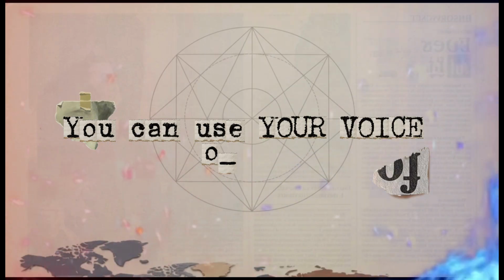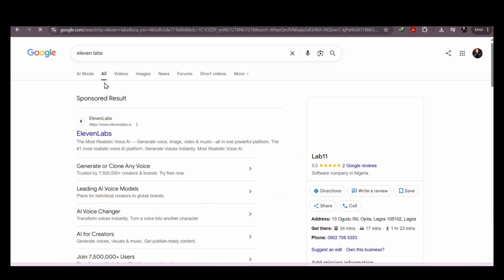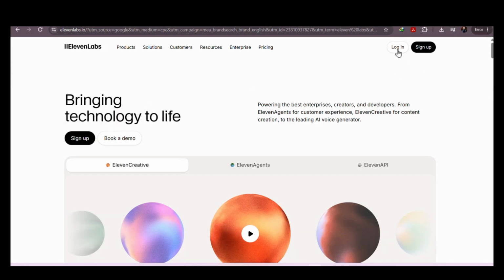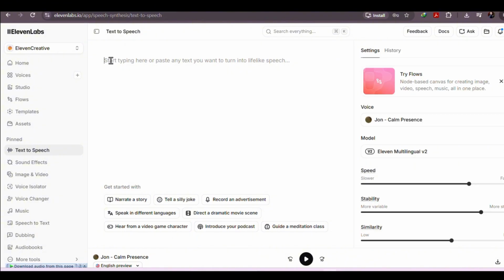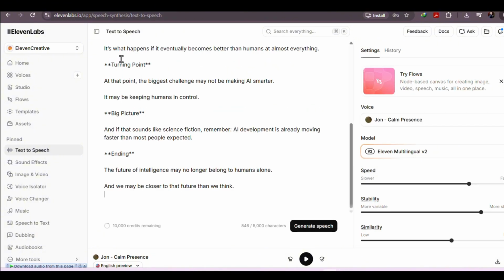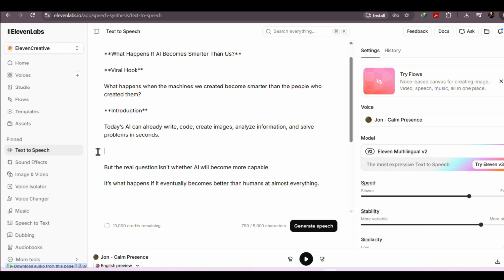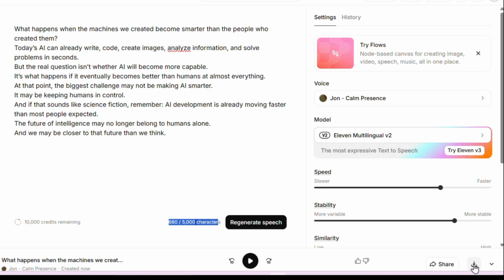For this step, you can decide to use your own voice as the voiceover or create an AI voiceover. To do this, we are going to open ElevenLabs. At this portion, sign up, of course. Select a voice that you like. Paste your script, the script that ChatGPT generated for you from the first step. Make sure that you edit it, removing all the things like maybe the main tag, leaving only the text that you want to be voiced. And then you click generate. And of course, you download it to your device.